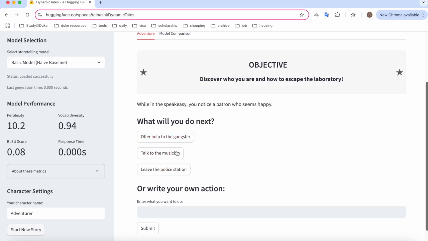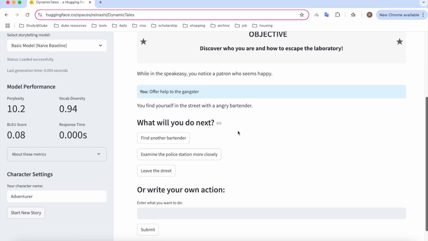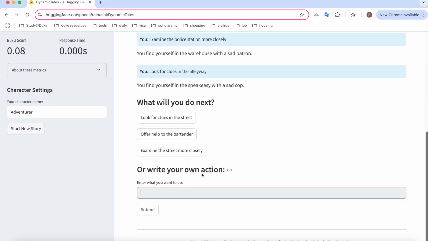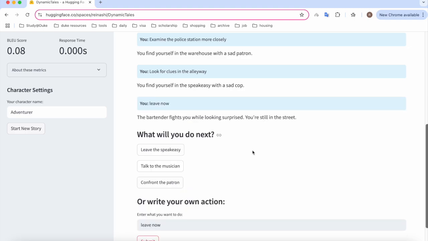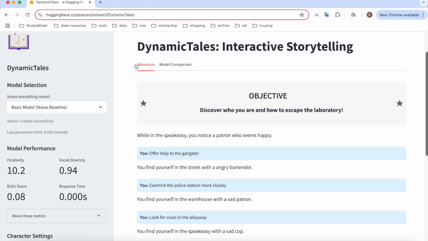For example, we choose the first one, and the model can return the next steps, the next continuations, and we can continue to choose the next step, like follow this, or we can write my own action like "leave now" and submit it. And this is my demo, my DynamicTales, and I hope you like it.